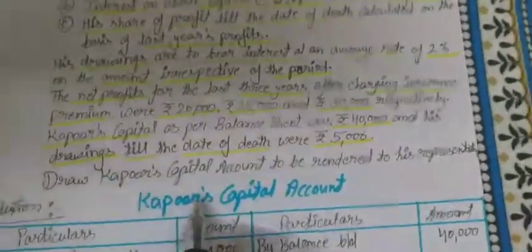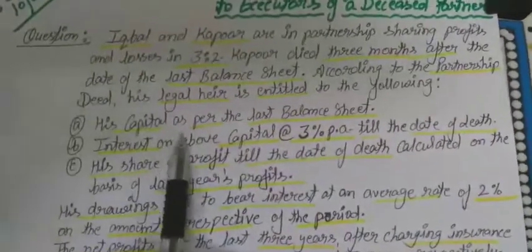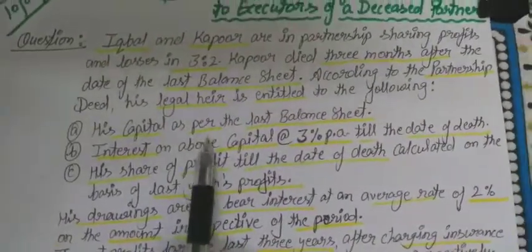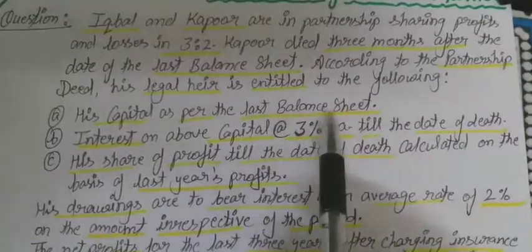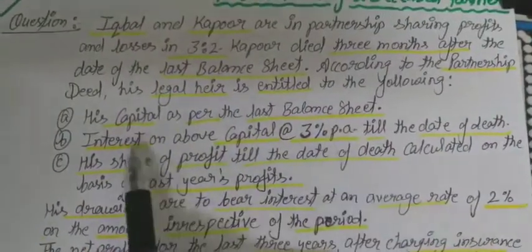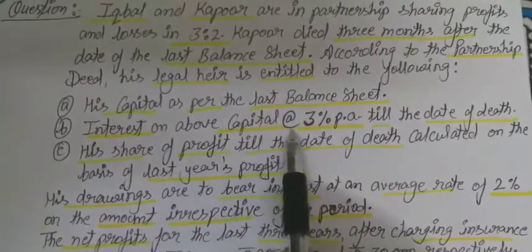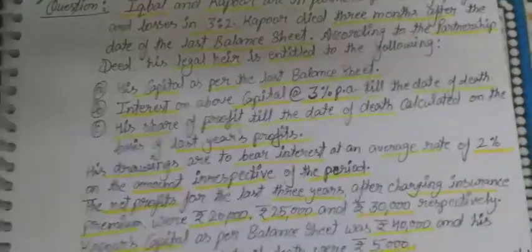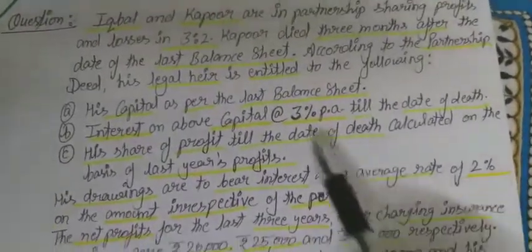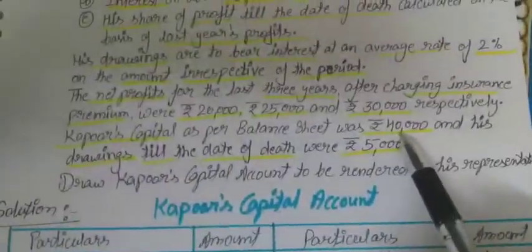Now student, according to the adjustments which are given above, now we will solve the question. First, his capital as per the last balance sheet we have already written. Interest on above capital at the rate 3% per annum. So student, here we need to calculate the interest on capital according to 3% per annum. The balance of capital is 40,000.